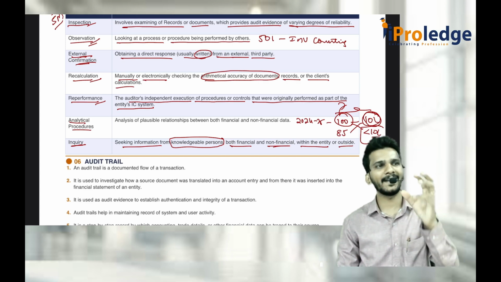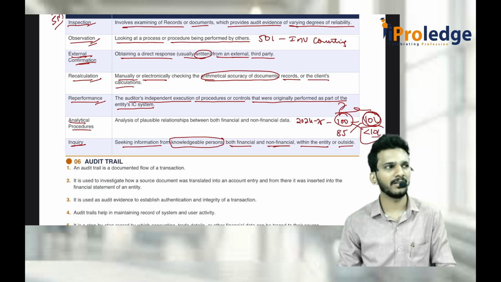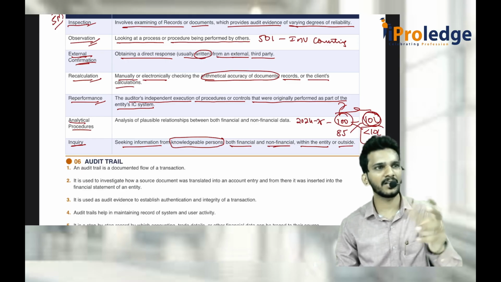You want to know what pending litigations there are in the company. As per SA 501, you go and talk to the external legal counsel. That is up to you. We can talk internally or externally also.